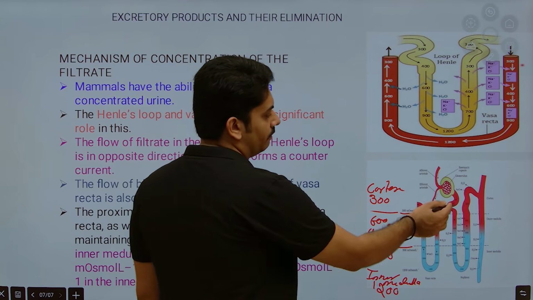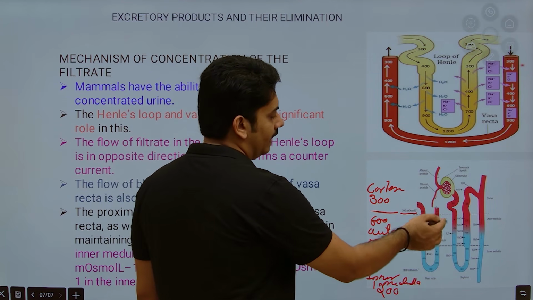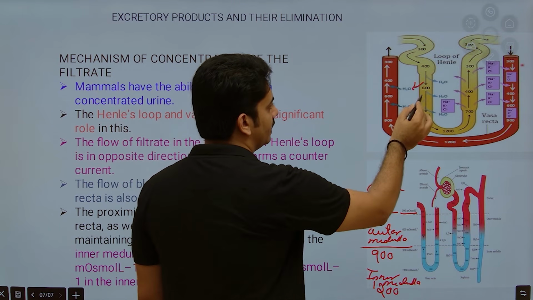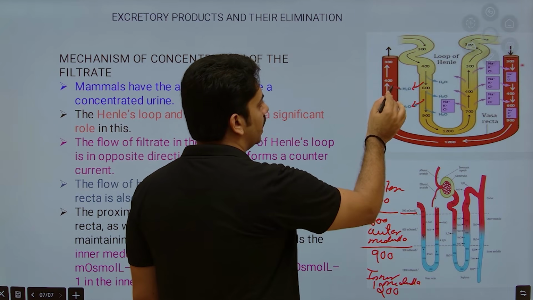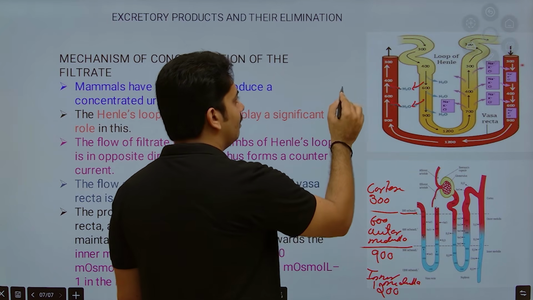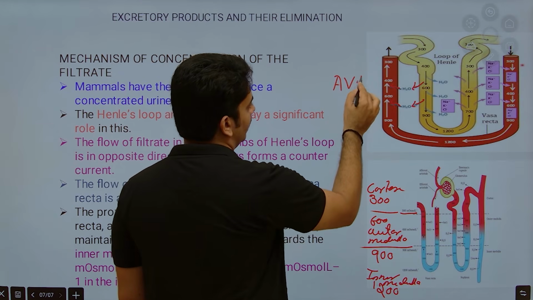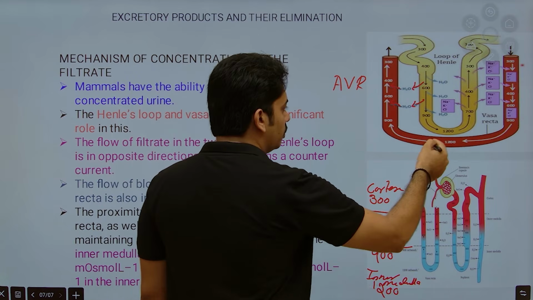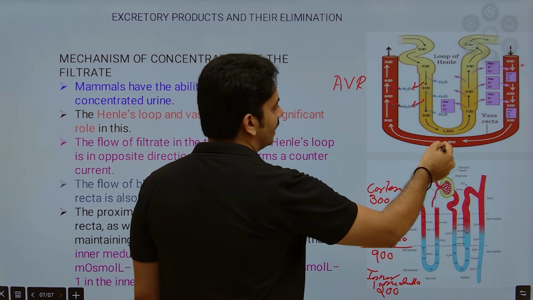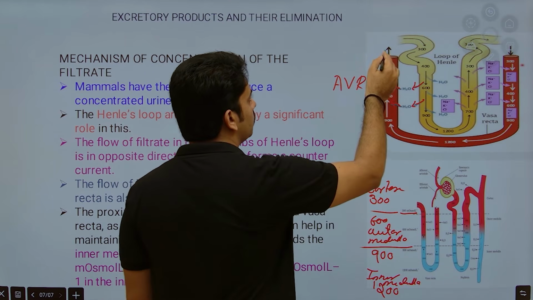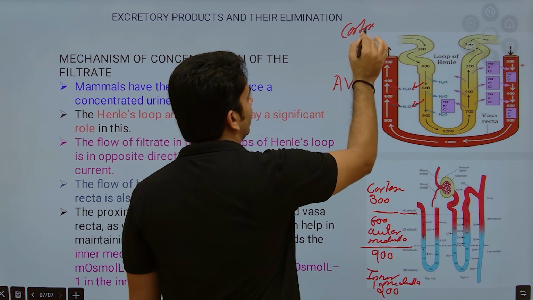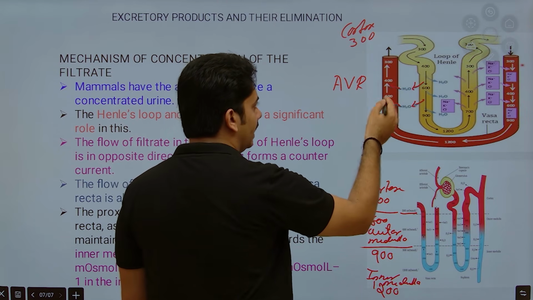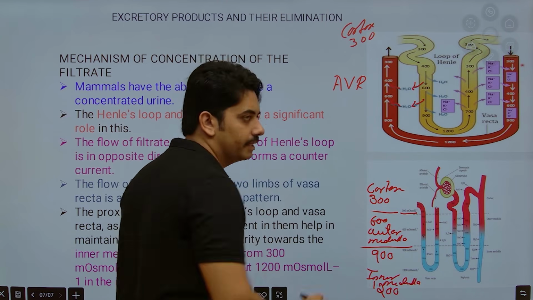Now as the glomerular filtrate moves down, the descending limb of Henle is permeable to water. So whatever water is reabsorbed will be passed on to the ascending vasa recta. This is the ascending vasa recta. Here the solution inside the vasa recta is highly concentrated. This solution is moving towards the cortex where it has 300 milliosmolarity. So water moving from the descending limb of Henle to the ascending vasa recta dilutes it.